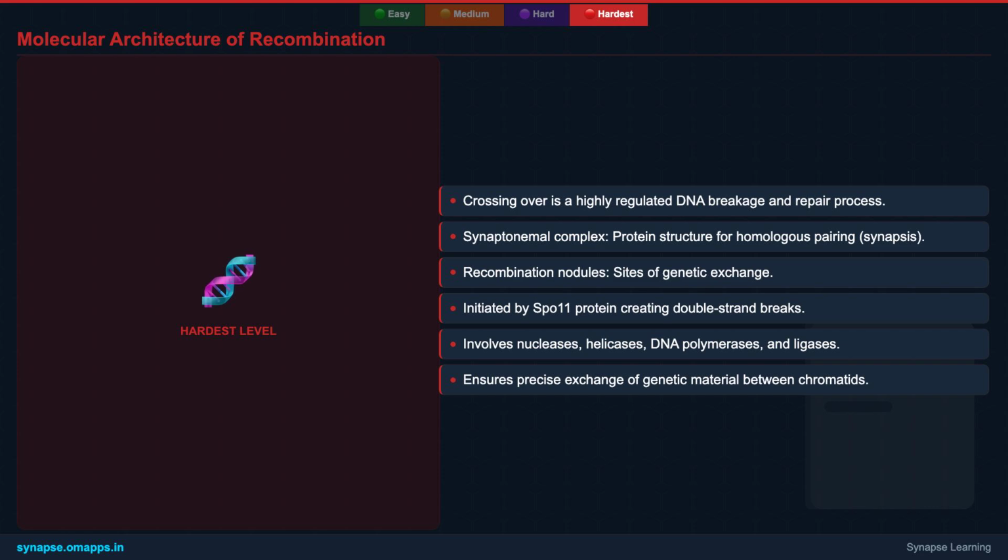Key enzymes like SPO11 initiate the process by creating double-strand breaks in DNA. Subsequently, various nucleases, helicases, DNA polymerase, and ligases work in concert to process these breaks and exchange segments between non-sister chromatids. The fidelity of this process is critical, as errors can lead to chromosomal rearrangements or aneuploidy, highlighting the intricate regulatory mechanisms in place to ensure accurate recombination.